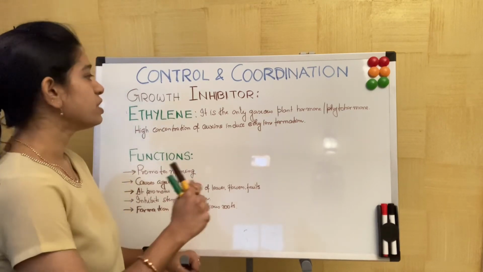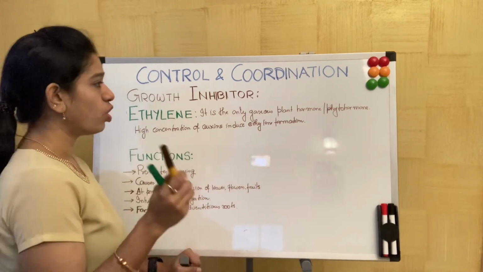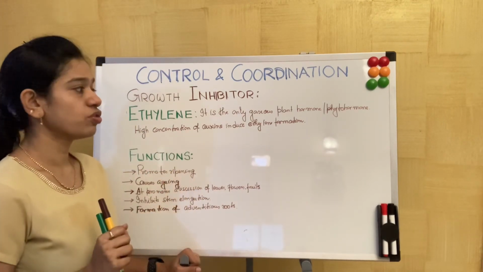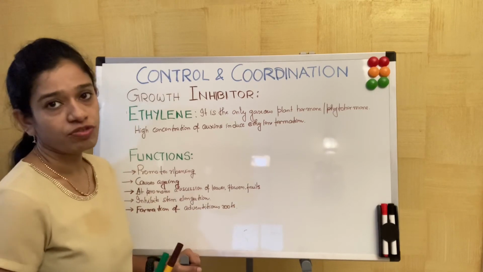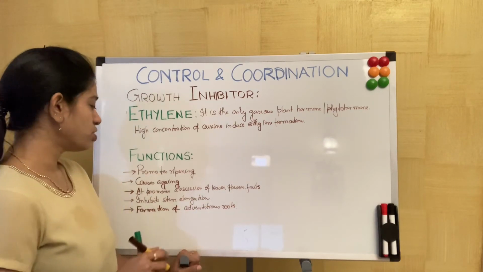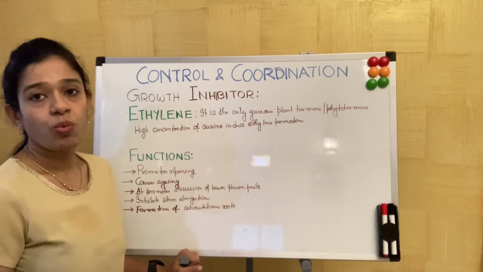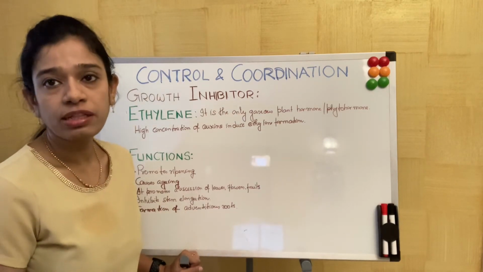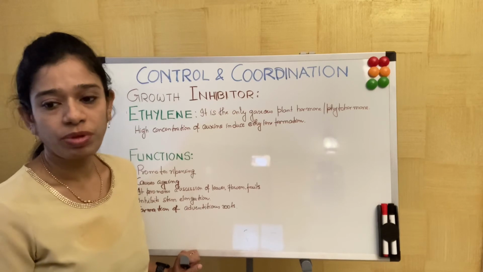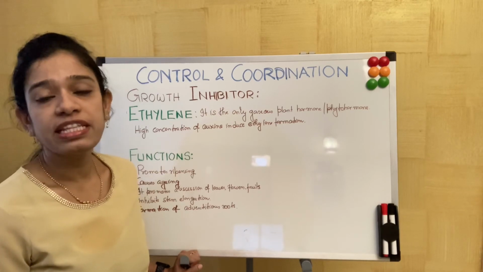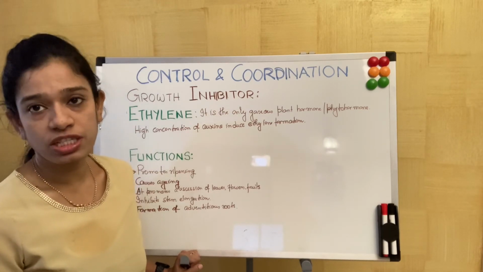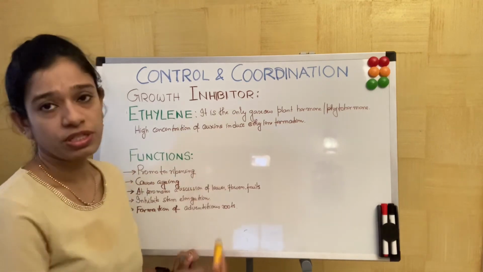Understand? So it is the only gaseous plant hormone or phytohormone, and a high concentration of auxins induces ethylene formation. What are the functions of ethylene? It promotes the ripening of the fruits. What happens immediately when we pluck the fruit or take the fruit from the plant? There is a rise in the ethylene level. It is a gaseous hormone. I have already told you it is a gaseous hormone.